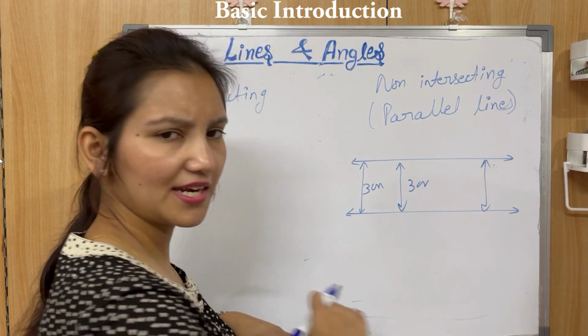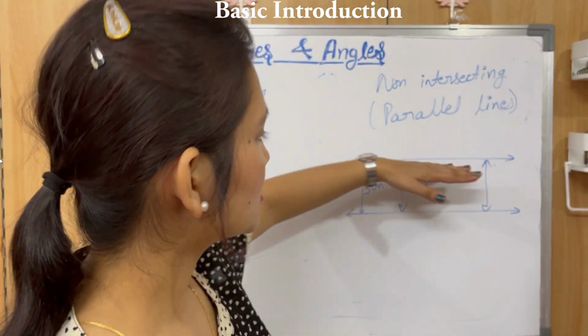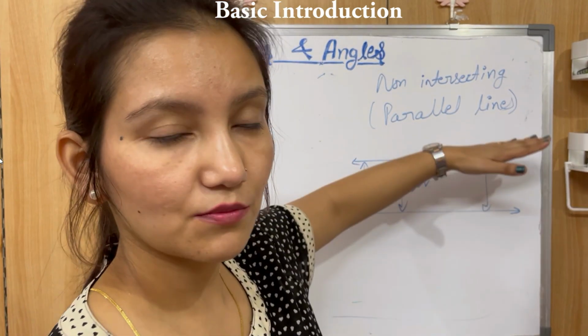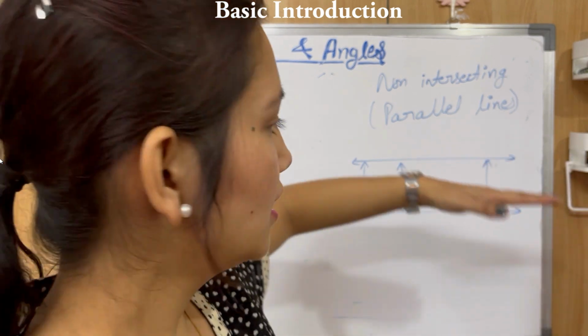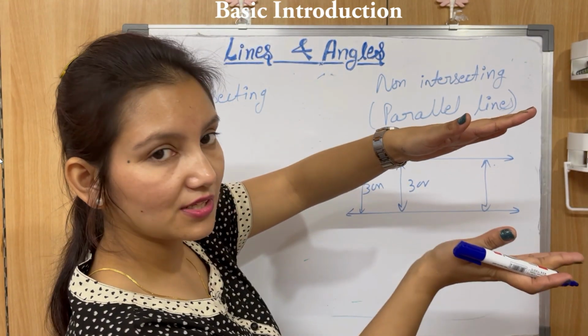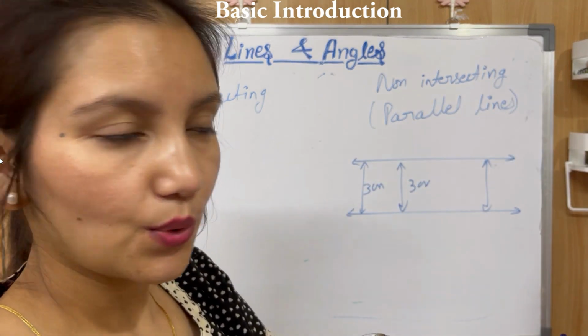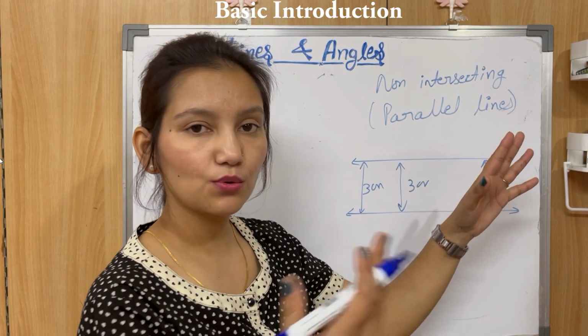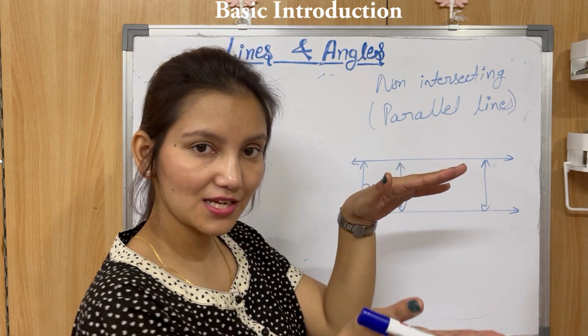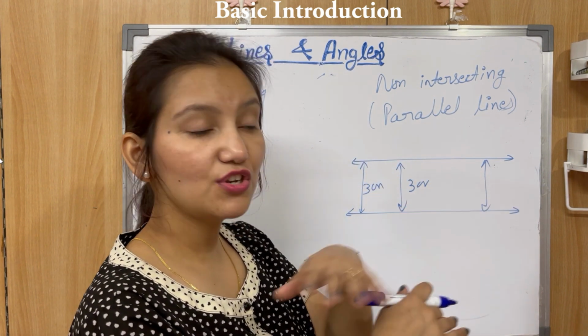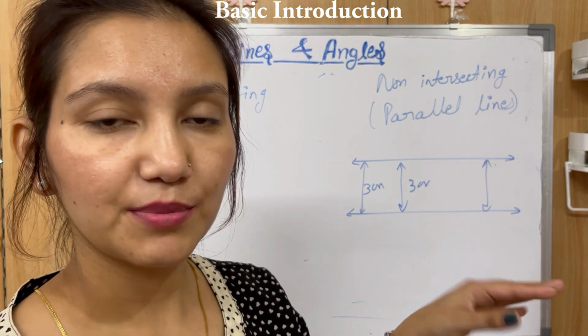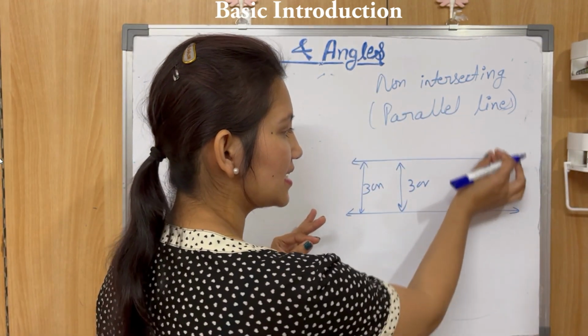At any point you measure, the distance between these two lines will be the same. So the distance between two parallel lines is the same at every point, and if two lines are parallel, they will not intersect each other, because the distance between them is the same everywhere.